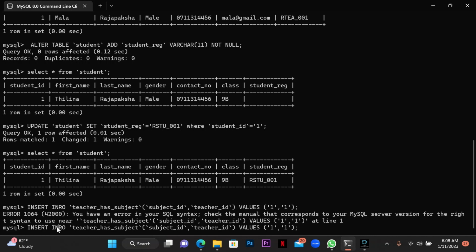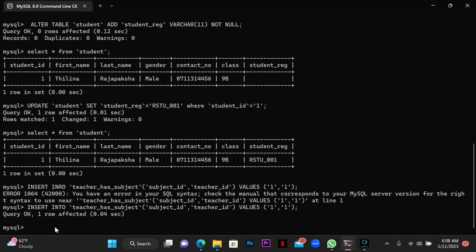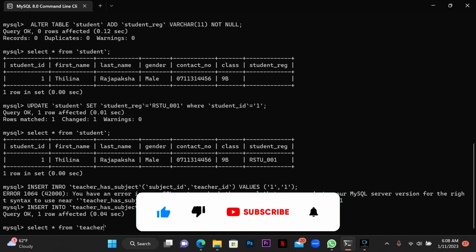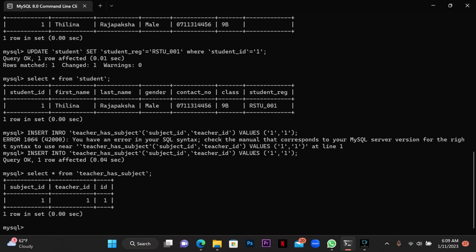Okay, my query is okay, so I'm going to check my table here. Select all from teacher has subject. Okay, as you can see, here is my teacher has subject table. Here you can see the subject ID 1 and teacher ID 1. So we have completed the question.